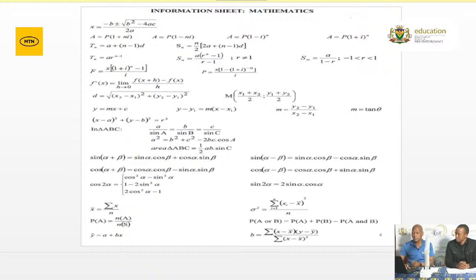Right now, grade 12, every time you start practicing mathematics, make sure that you have your formula sheet next to you so that you are able to select the correct formulas. Every time you make a substitution, you are then able to make the correct substitution. Right, now I'm going to hand over to Dr. Masudubele to look at the components of statistics.